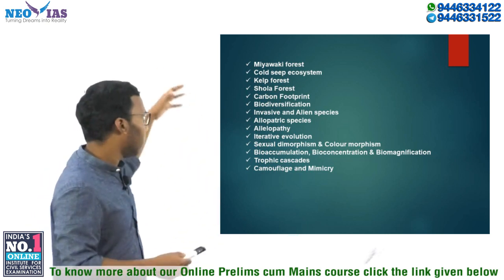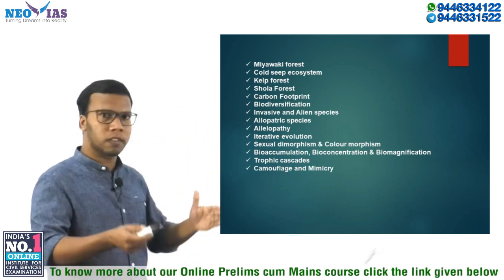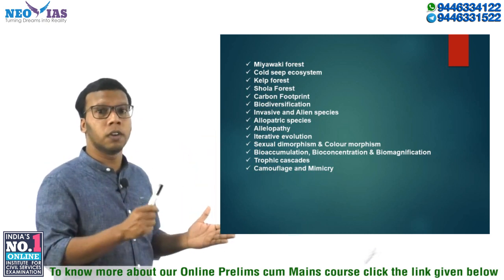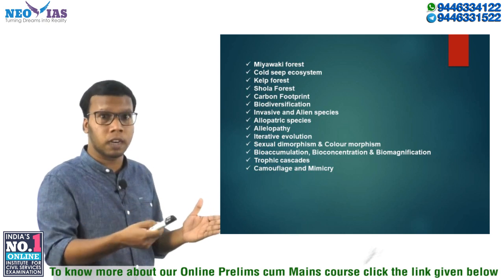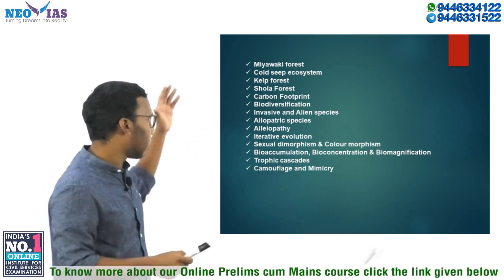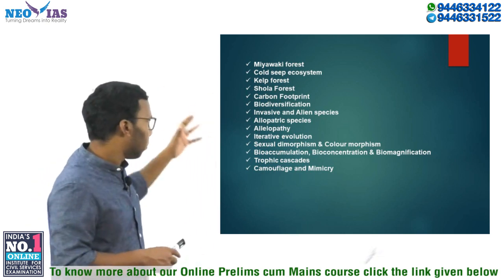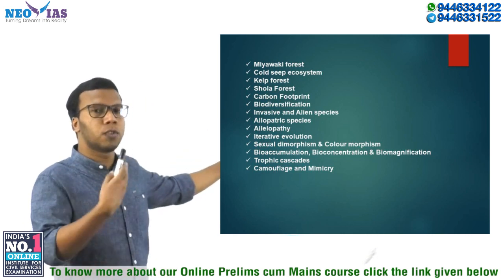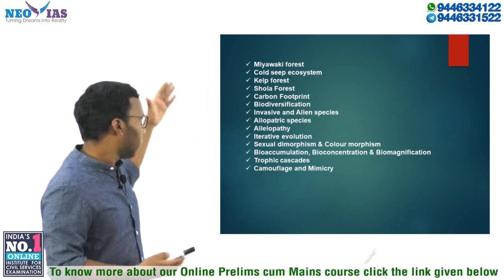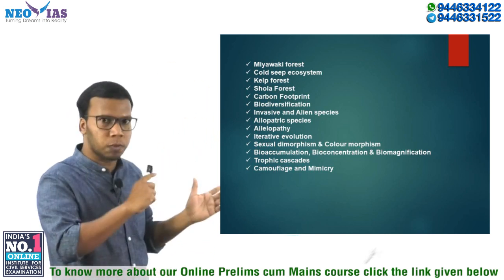Then we have iterative evolution. What is iterative evolution and where has it happened? If there is any example for that, you have to know that also. Then we have sexual dimorphism and color morphism. There was some news related to the morphs of some cats. So sexual dimorphism and color morphism, what is the difference between both?